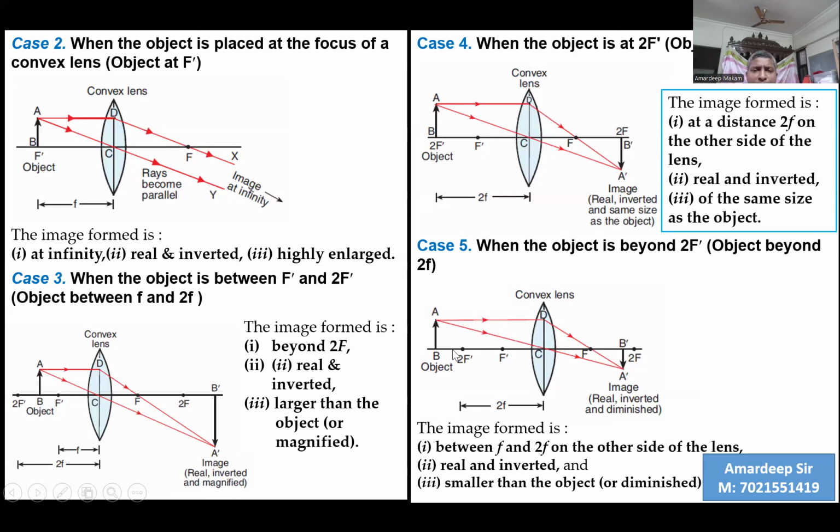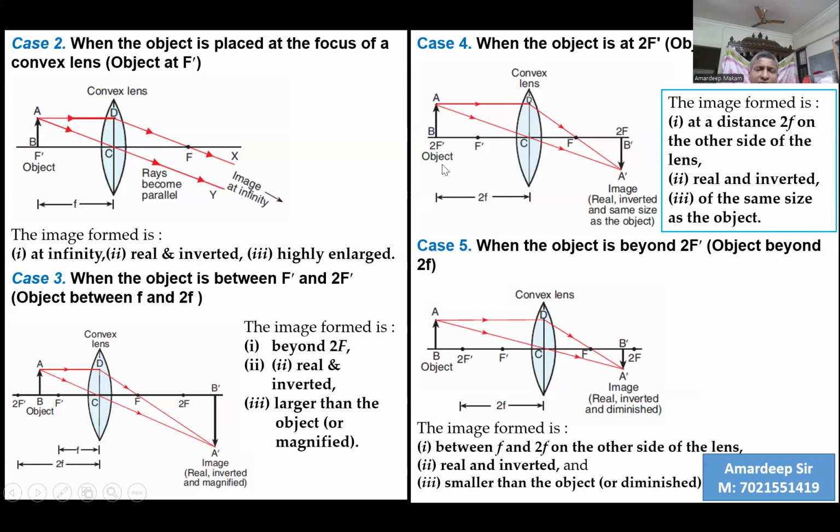And the object is placed beyond 2F, again a parallel ray of light and a ray of light passing through the optical center, they meet, and they meet at a point. When you project it on the principal axis, it is found before 2F.